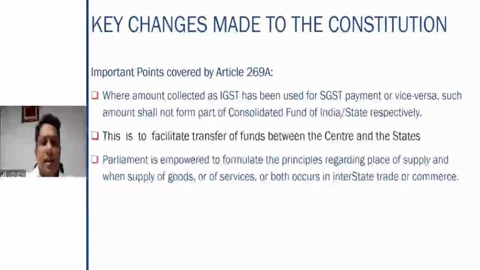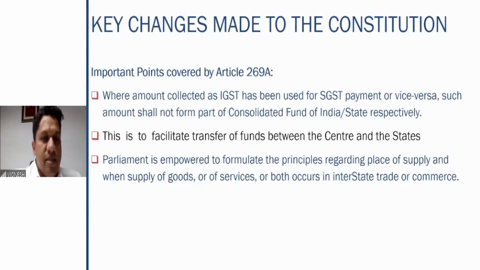Where an amount which is collected as IGST has been used for SGST payment or vice versa, such amount shall not form part of the consolidated fund of India or the state respectively. So if you are collecting an IGST amount, but that IGST amount you are using for the payment of SGST, that means definitely it will not be part of the consolidated fund, because it is used as a credit for making the respective payment. So this is for transferring the funds between the central and the state.